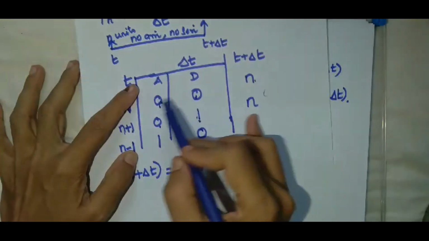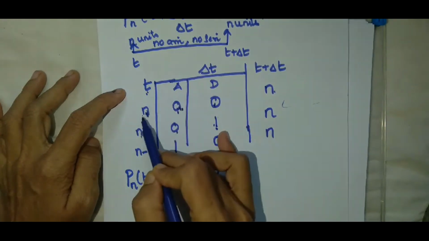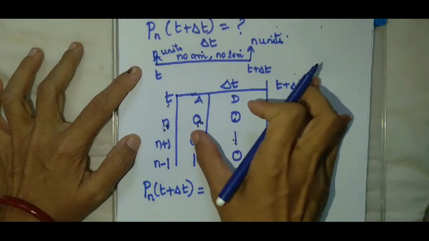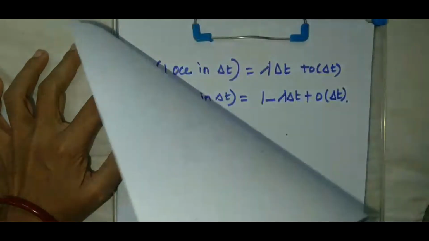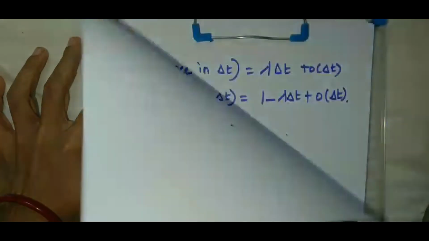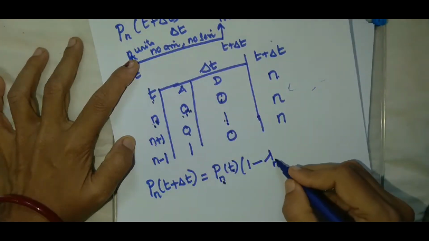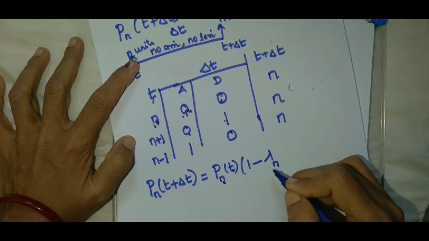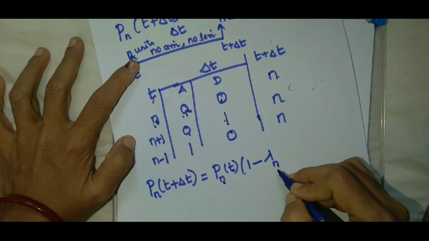Why is that possible? Since there are no occurrences in the time interval of length delta t, because I have already n arrivals in the time interval of length t, and therefore I consider the case of no arrival in the time interval of length delta t. That means 1 minus the arrival rate. What is it? Lambda n. Since there are n customers in the system in the time interval of length t, no arrival is taking place. This has to be clearly stated. Lambda is just the average arrival rate. Lambda n means the average arrival rate when there are n customers in the system.